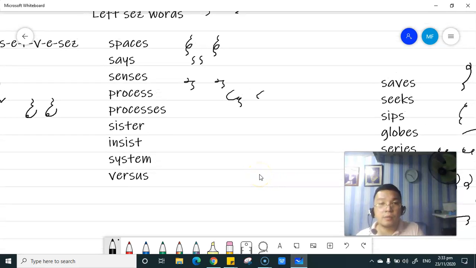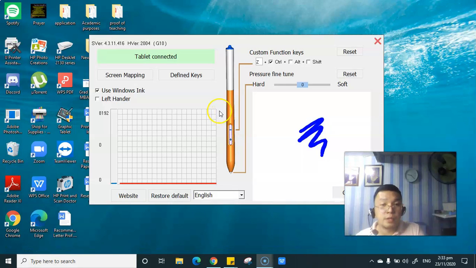Process, sorry class, P-R-O, left S, then right S. Okay, processes, of course, we have the P-R-O, left S, right S, then now, since it is going to be unclear if we proceed with another left S, we proceed with another right S para ma-emphasize yung plural form nito.